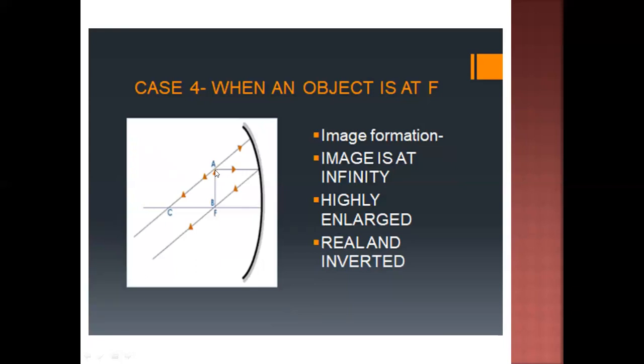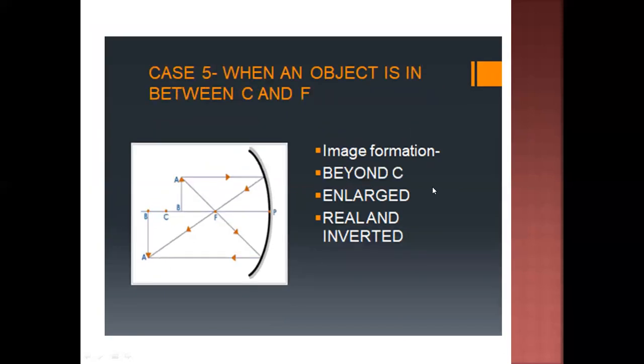The ray which is coming parallel from A and B of the object, after reflecting, passes through F, and the second ray which passes through C, undeviated, retraces its path and strikes the mirror. So these two rays never meet, and the image is considered to be formed at infinity. It is again in front of the mirror, so it is real and inverted.